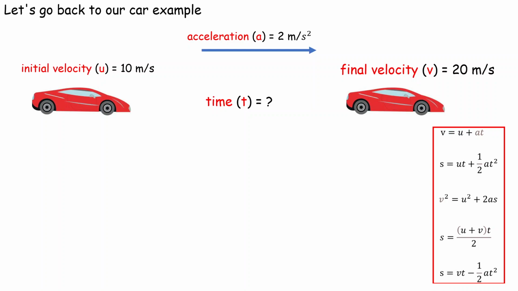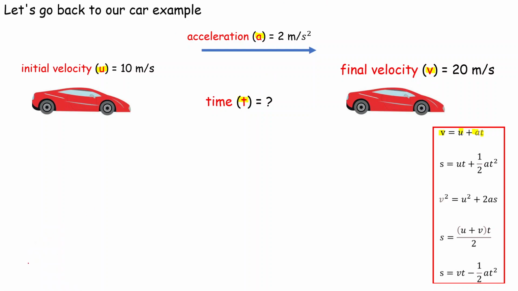What you need to be able to do is choose a formula that has U, A, V, and also T in it. So let's look at our equations. We need something with U, A, V, and T. If we look at the first one, is there a V? Yes, there is, so that's good. Is there a U? Yes. Is there an A? Yes. And is there a T? Yes, there is, so that is really good. So the first equation, V equals U plus AT, is good because it has all of the variables that I have in the question, which means I can find the missing one, which is T.